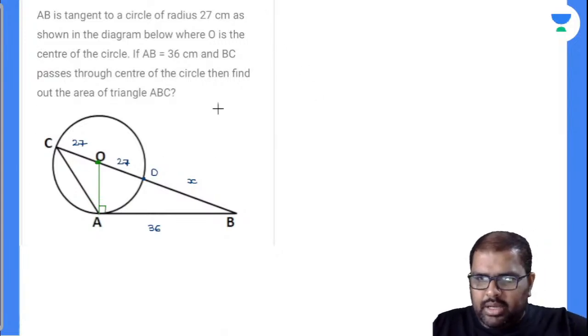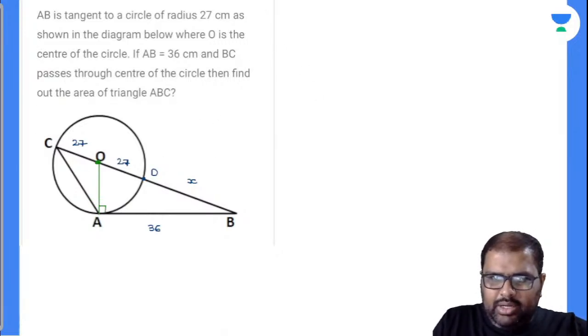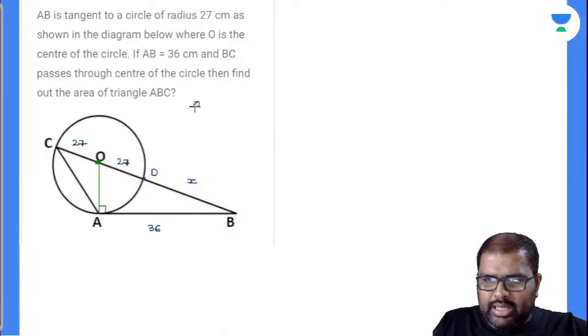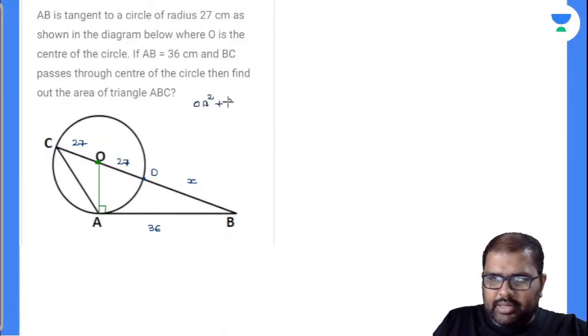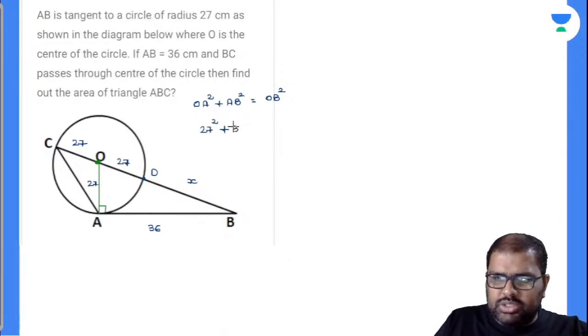Now, by the Pythagoras theorem, I can write OA square plus AB square is nothing but equal to OB square. Now let's find the OB square value. OA is nothing but equal to 27. So 27 whole square plus 36 whole square is nothing but equal to OB square.